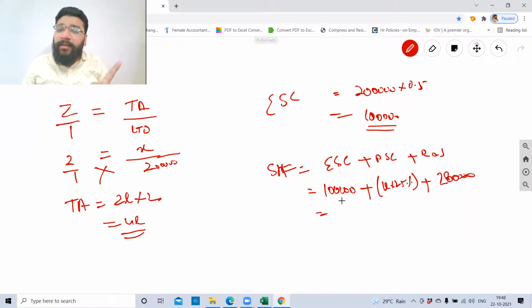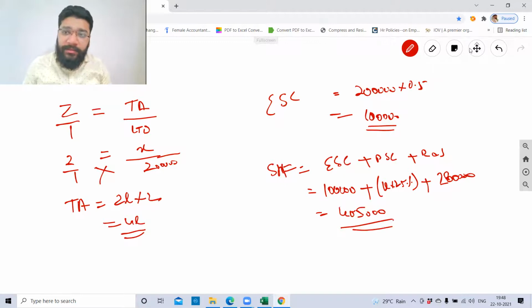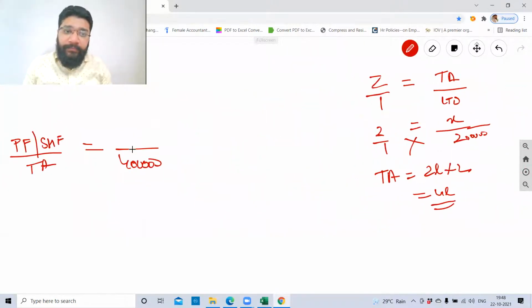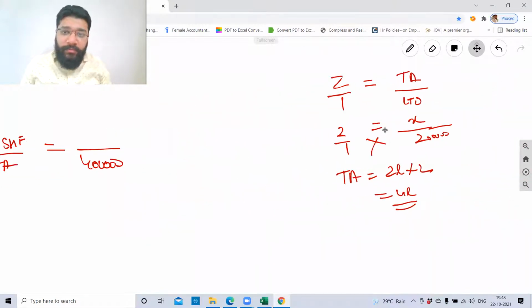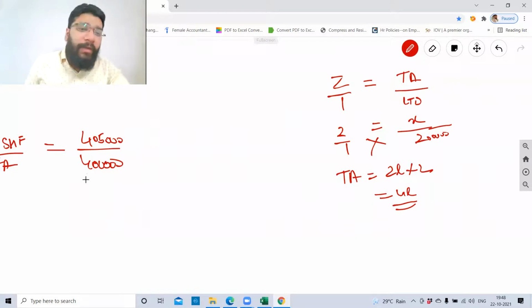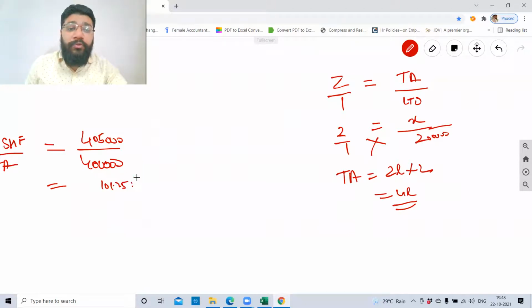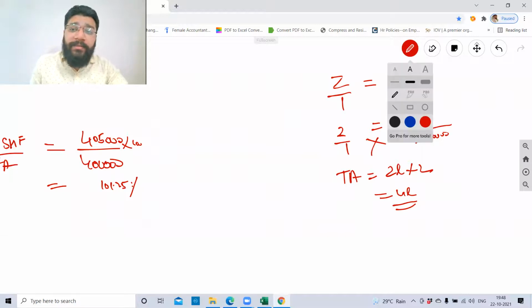So 1 lakh plus 25,000 plus 2,80,000 is how much? 4,05,000. That is your shareholders' funds. 4 lakh 5,000 divided by 4 lakh, how much is it? Into 100. So 101.25% is the answer.